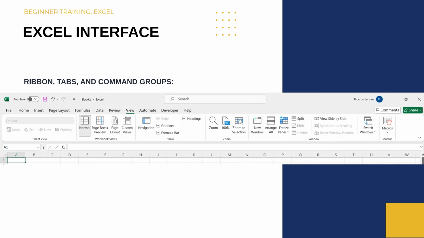And finally, on our View tab, we have Workbook Views, which allows us to see our spreadsheet as we would see it on a page. We have the options to freeze the panes or to view 2 or more Excel spreadsheets side by side.